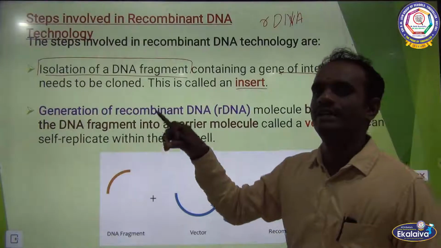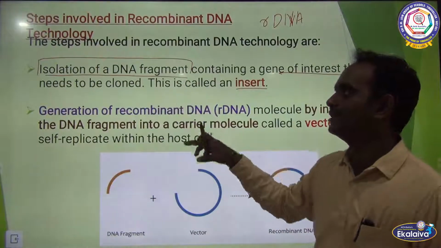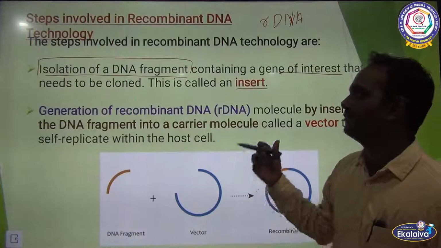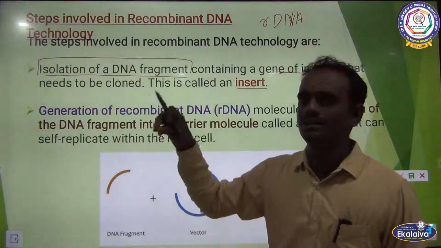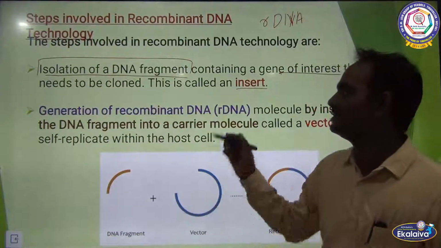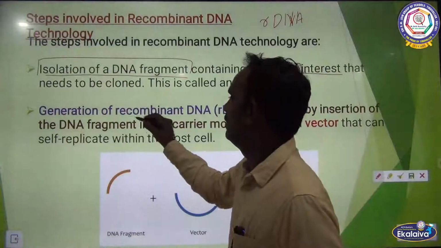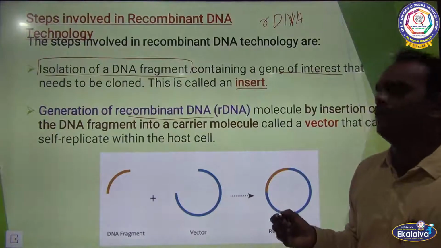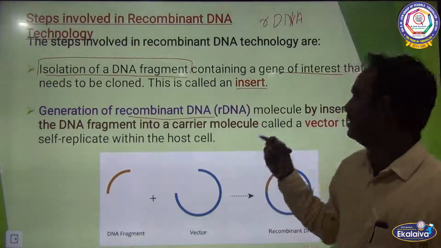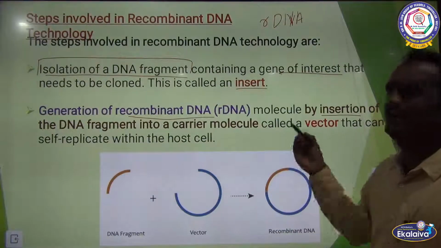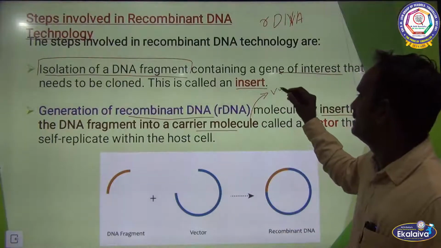Which gene are we interested in? We have to separate that gene, take it from that particular cell. So, isolation of the DNA fragment containing the gene of interest that needs to be cloned, that particular gene, is called the insert. And then generation of rDNA, generation meaning formation of the rDNA molecule by insertion of the DNA fragment into a carrier molecule. Usually the carrier molecule is nothing but a vector.